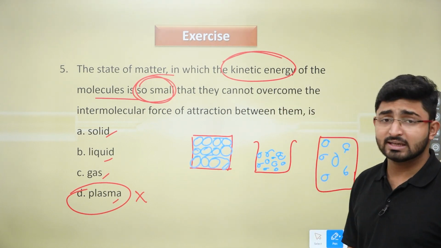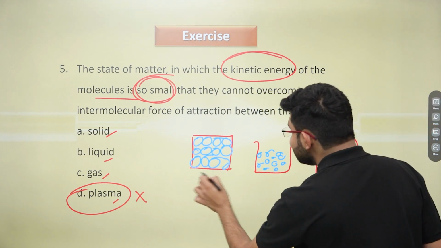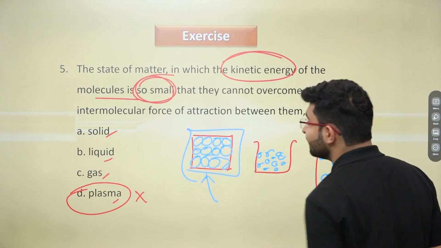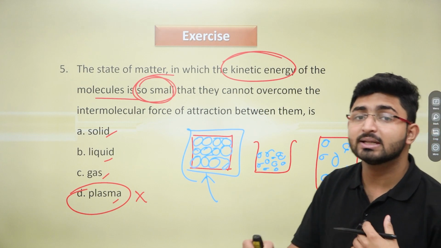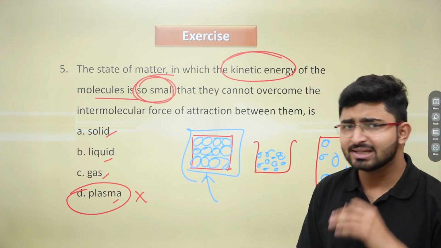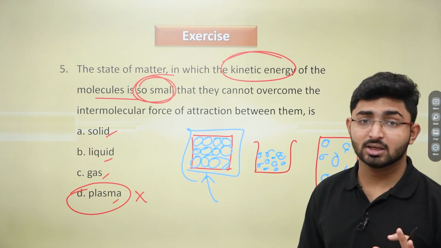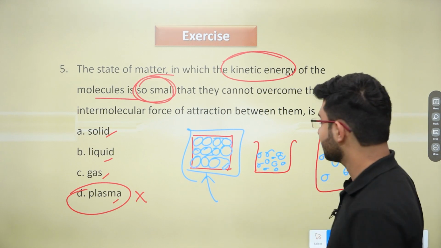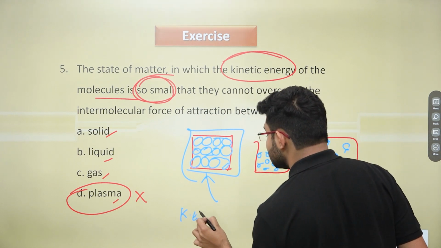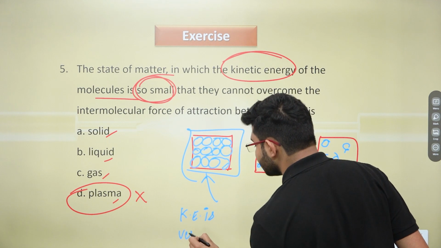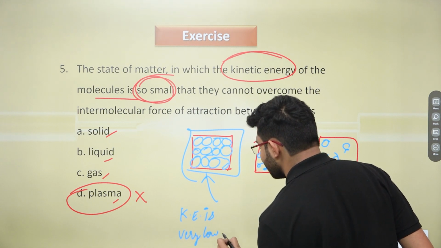Now what you are noticing here, that these molecules don't have enough space so they can move from here and there, right? So that's why we can say they have small kinetic energy, they have very low kinetic energy, right? The kinetic energy is very low, we can say that.